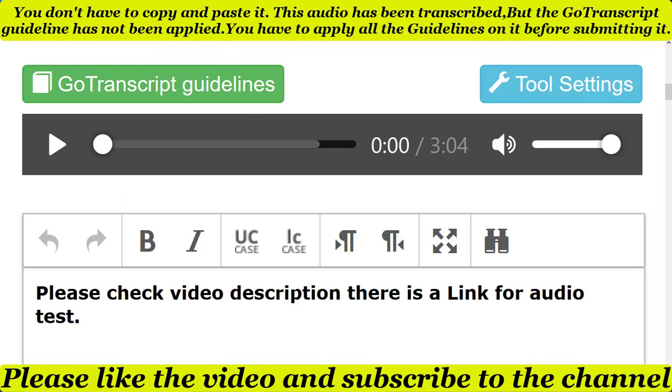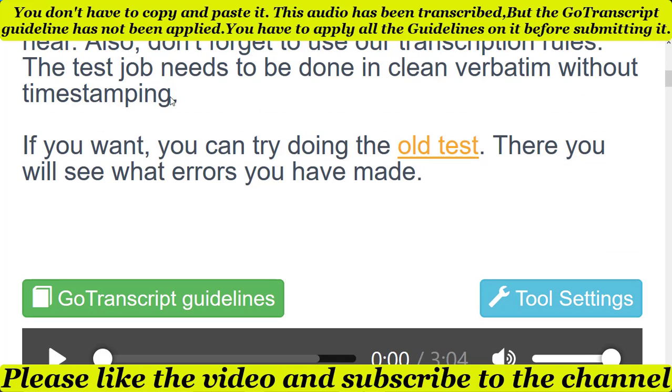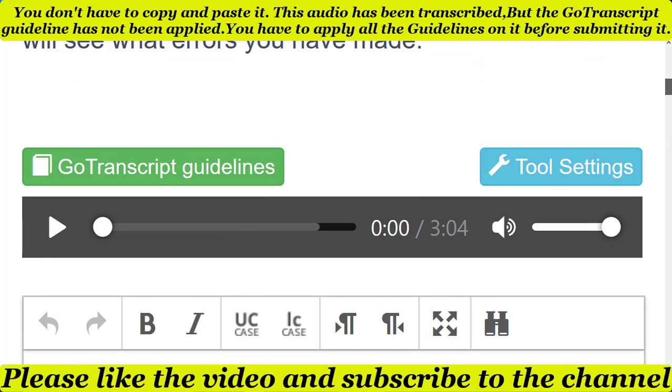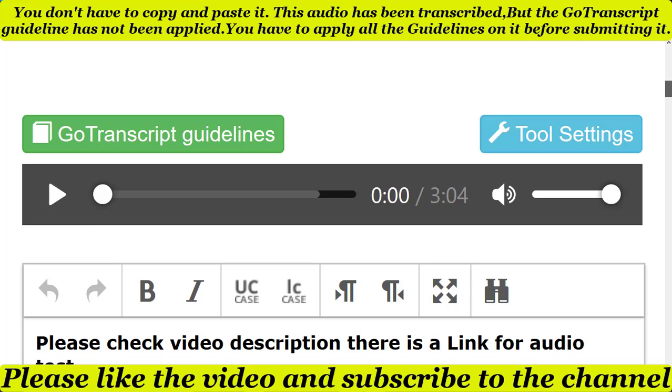You should also check all the tests to understand how the transcription guideline applies in the audio test. This will help you in the audio test. So after reading the transcription guideline and checking the old tests, let's start the audio test.